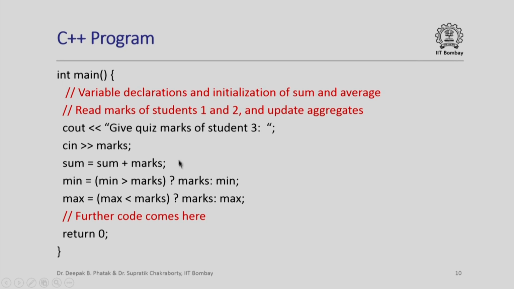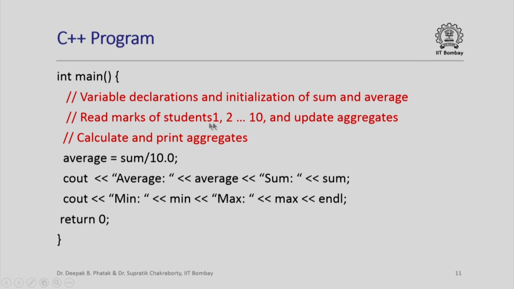Note that almost all the statements are identical to what we did for student 2. After we have done this for all the students from the first till the 10th and updated the aggregates, we could compute the average, which is sum divided by 10.0. Note that sum is an integer, 10.0 is a float, so sum divided by 10.0 is a float, and that is assigned to this float variable.